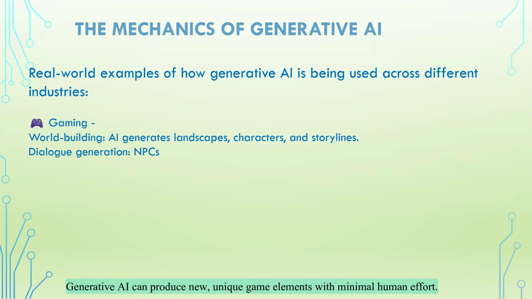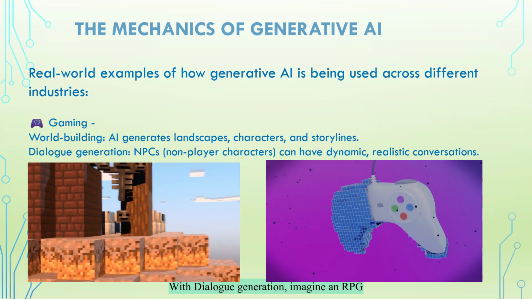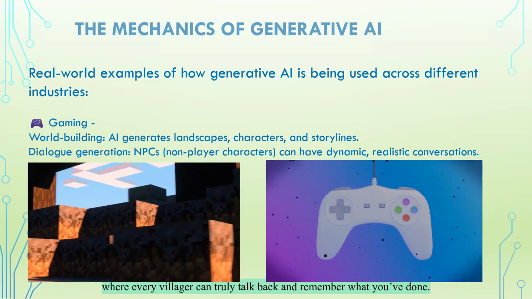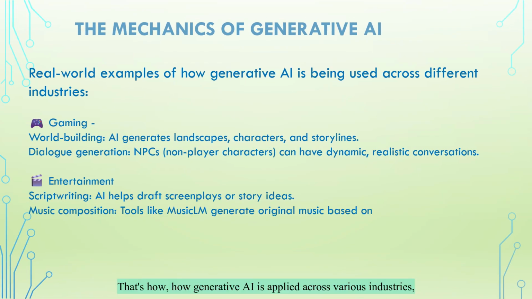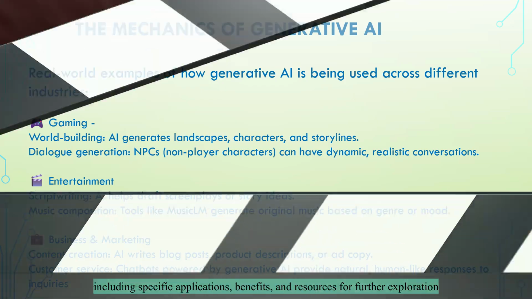Generative AI can produce new, unique game elements with minimal human effort. With dialogue generation, imagine an RPG where every villager can truly talk back and remember what you've done. That's how generative AI is applied across various industries, including specific applications, benefits, and resources for further exploration.